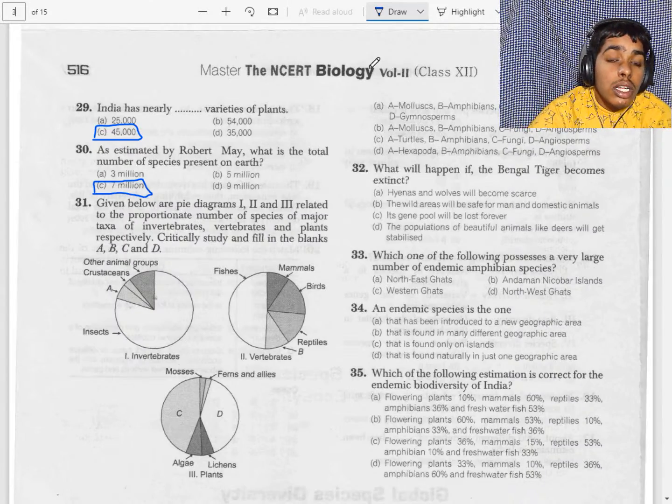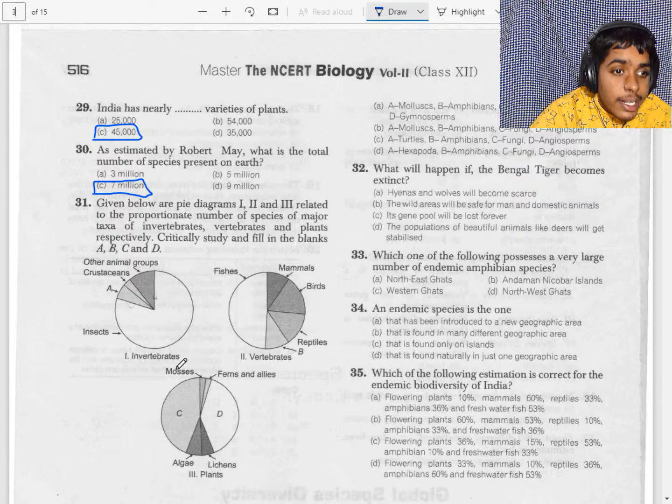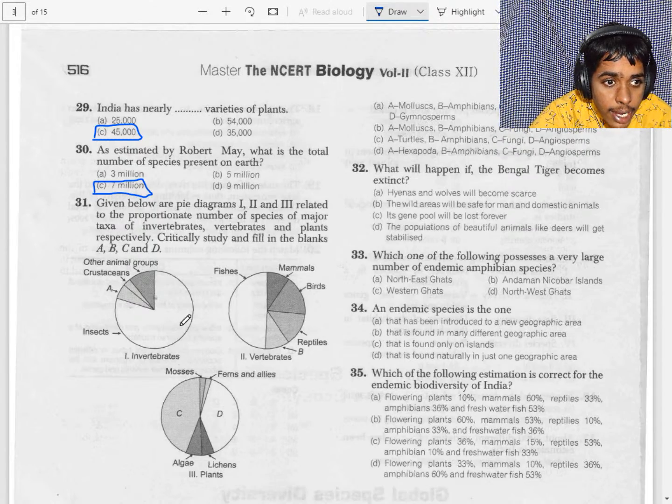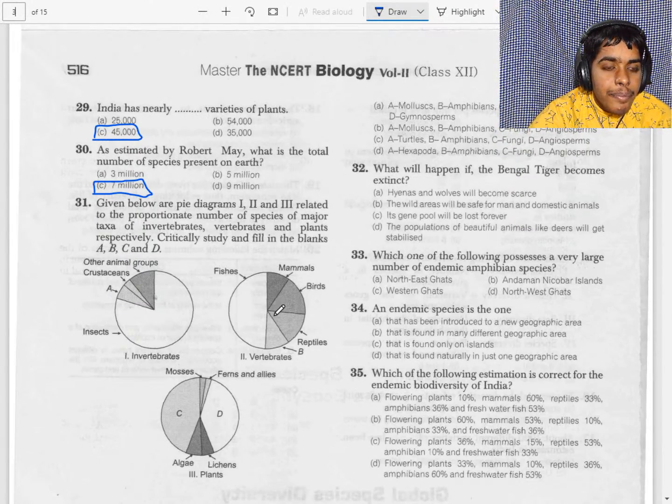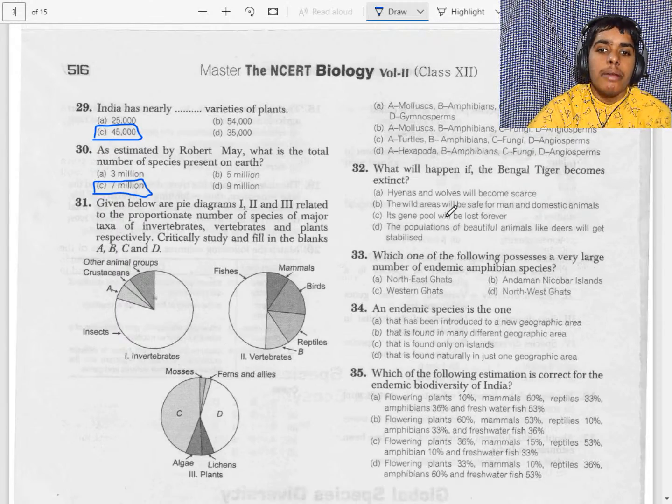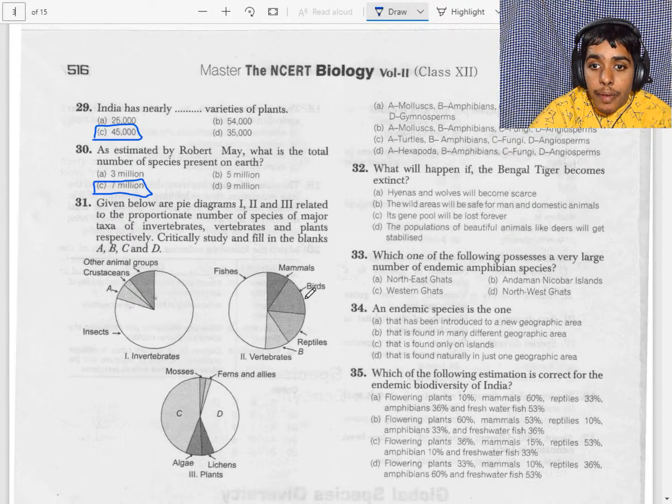So don't forget, the one is C. C means the fungi. Plants, algae, fungi, bryophytes, pteridophytes, as well as the gymnosperms and angiosperms. This is the sequence. Fishes, amphibians, reptiles, birds and mammals. So this is a sequential manner.